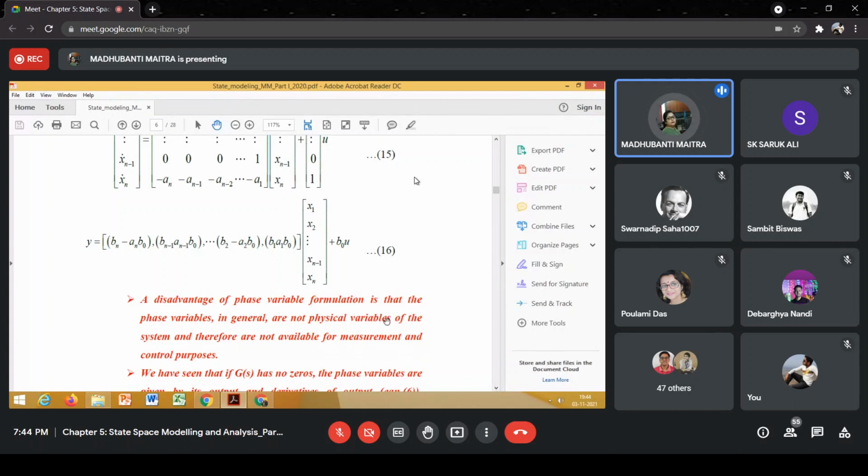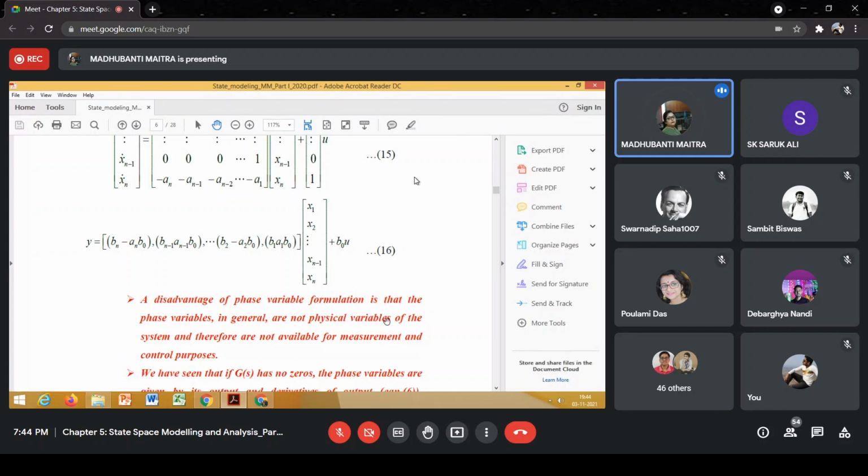Like for a speed control system, if we assume that the output variable is the speed of the shaft, that is x1. If you take the first derivative of output speed, you get output acceleration, okay, fine. That can even be considered a physical variable.